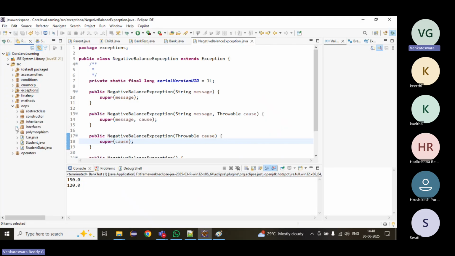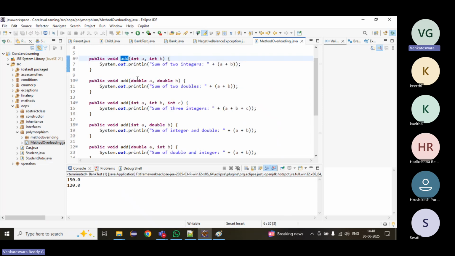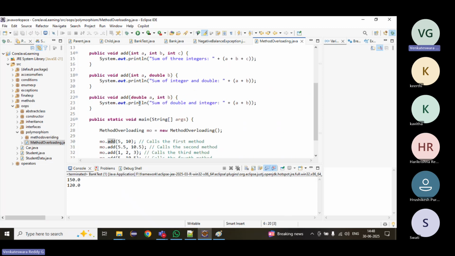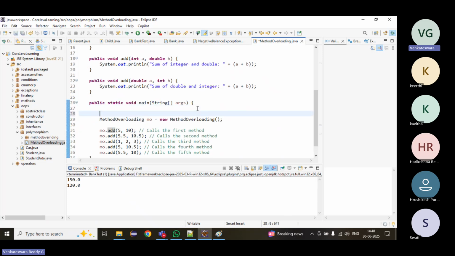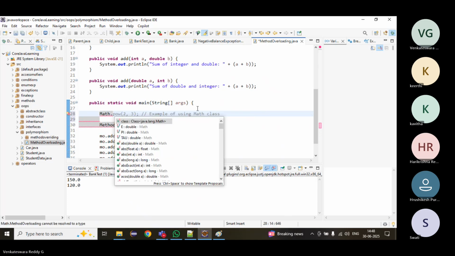Here we have created polymorphism through method overloading. The method name is the same, but the arguments are different. If we take an example, we have the Math class.